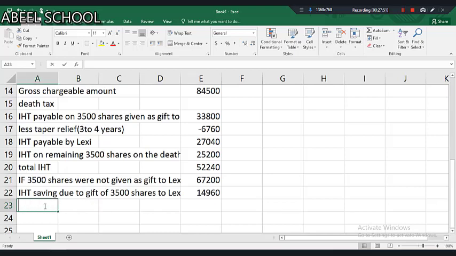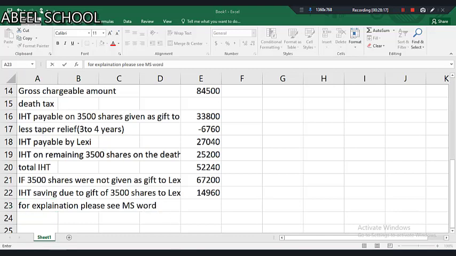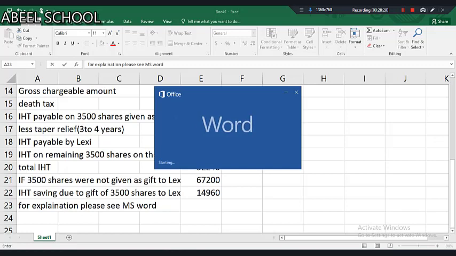So for explanation, please see MS Word. Let's go to MS Word now. We have to go towards MS Word to explain.